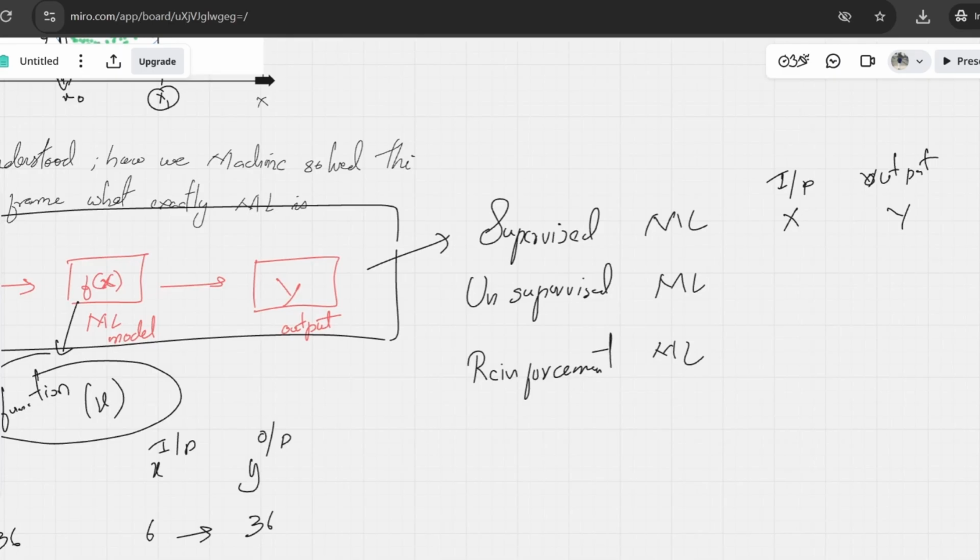So this is supervised. When we only have x values but no y values, that becomes unsupervised. We will see all this more clearly in future videos, because all these are big topics, big chapters together. There are multiple algorithms for each of these techniques. So we will see all this in the future videos.